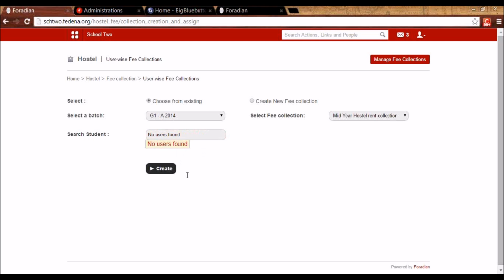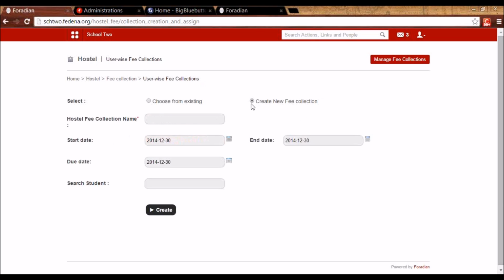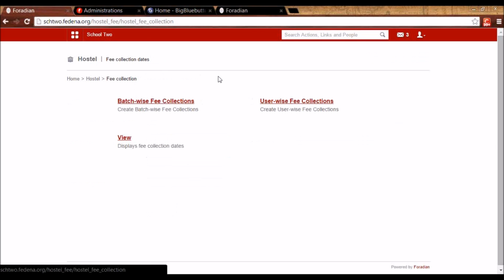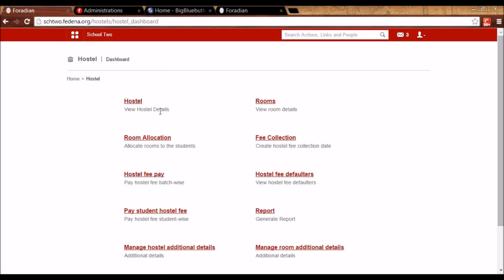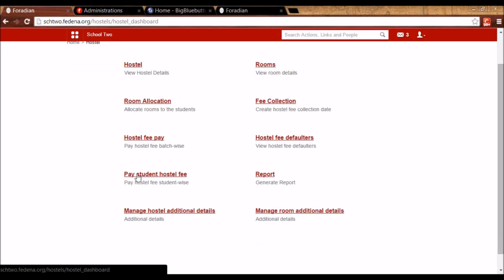When you find him here, you can create that fee collection for him and you can collect it from him later on. The next option that you see here is create new fee collection. So you can create a new fee collection for that particular student as well. So these are the two options that are available. So once the fee collection is created, using either of the collections, you can collect the hostel amount from the student in two ways that you see here, which is hostel fee pay and pay student hostel fee.